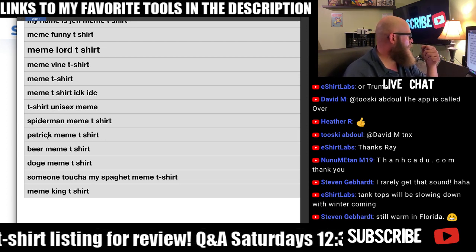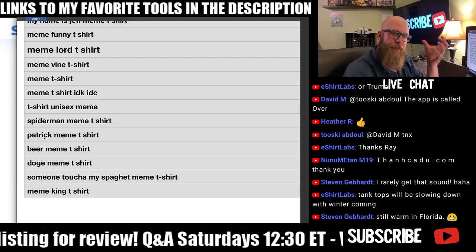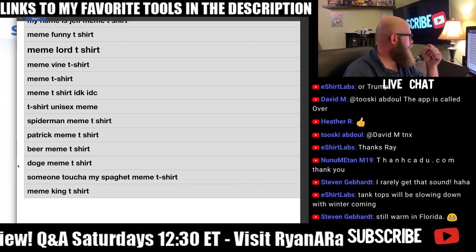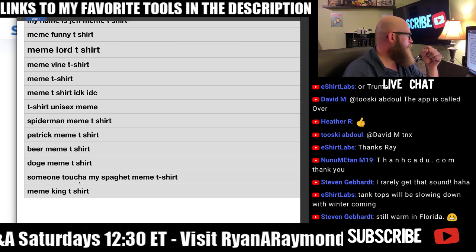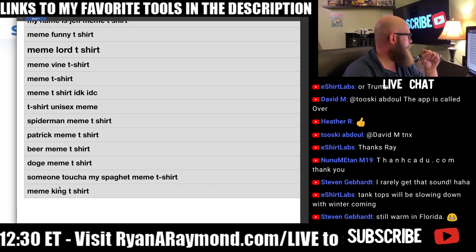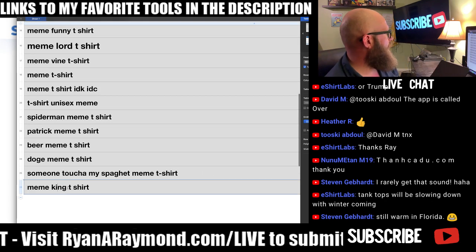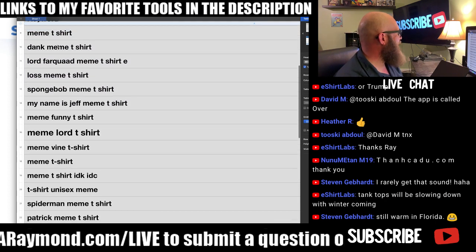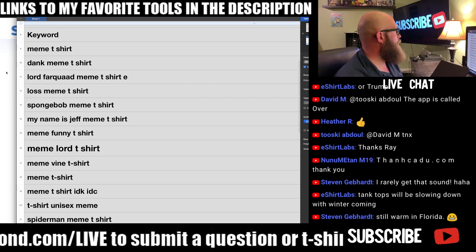Patrick is referring to the SpongeBob memes. It's not a beer meme and it's not a Doge meme. Someone touch on my spaghetti meme t-shirt. Nope, that's not going to apply. But I think some of the words here, we have meme, meme king, meme funny, and dank meme. So what else can we put in here?